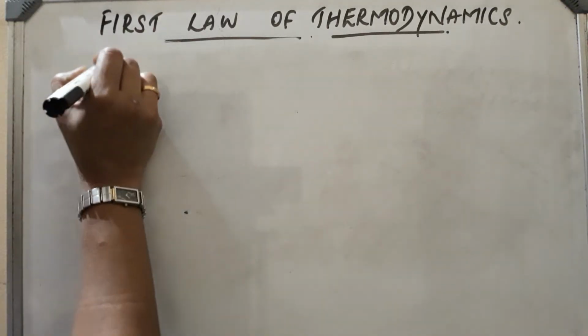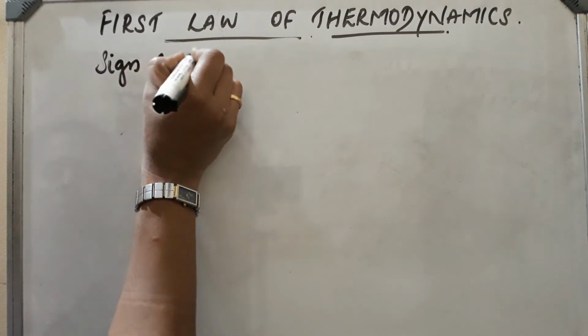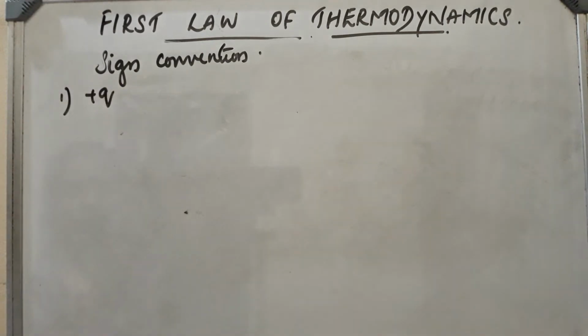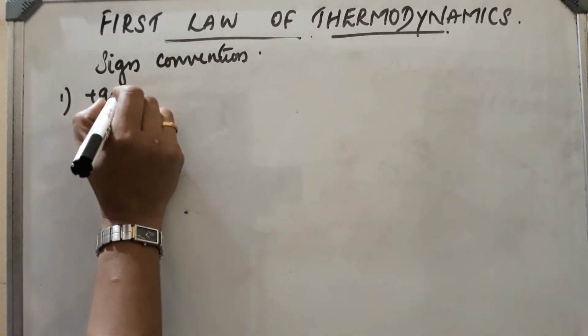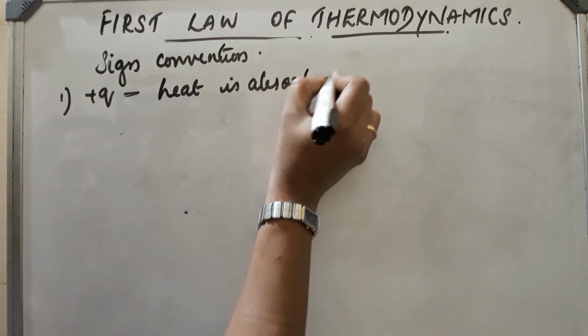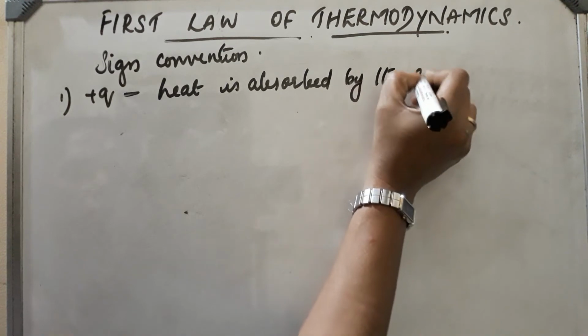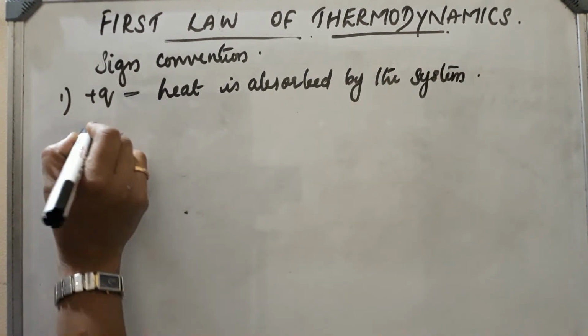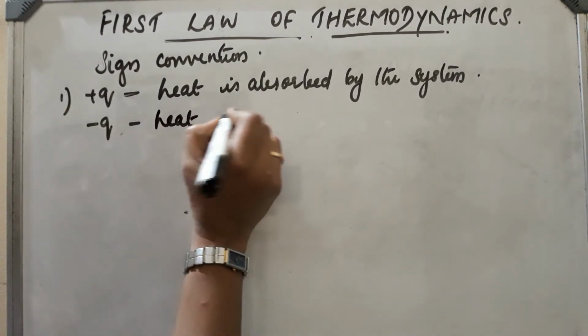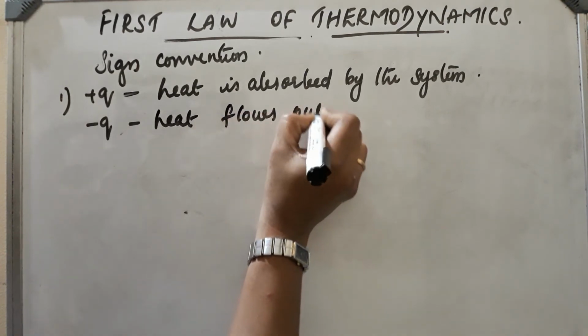Next, sign convention. First, if Q is positive, that is Q is greater than 0, it indicates that heat is absorbed by the system. Next, if Q is negative, that means Q is less than 0, which means that heat flows out of the system.